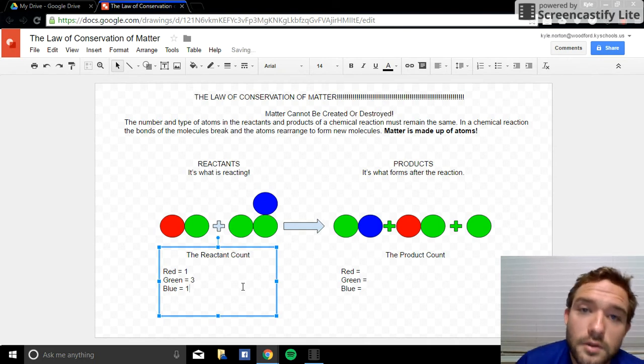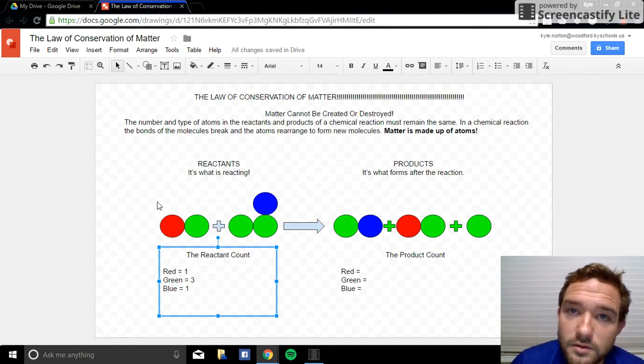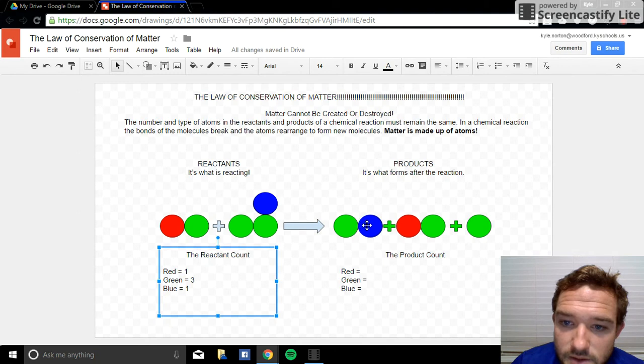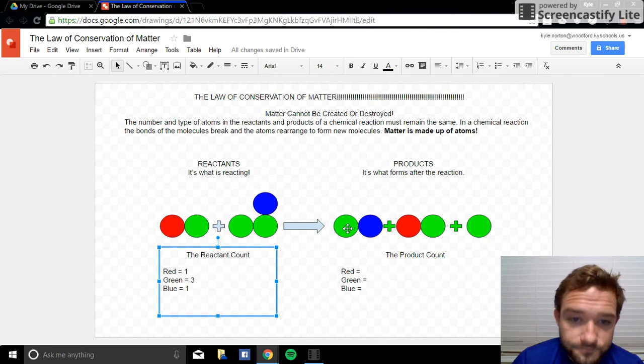Okay, so that's our reactants. Now the next question is, did they break apart and rearrange? Well, let's look on the other side. Yep, looks different. And that means that they broke apart and rearranged. What if they were the same on the other side? Well, if they're the same on the other side, then that essentially means that nothing really happened. There was no chemical reaction. So they have to rearrange, and that's a very key point.